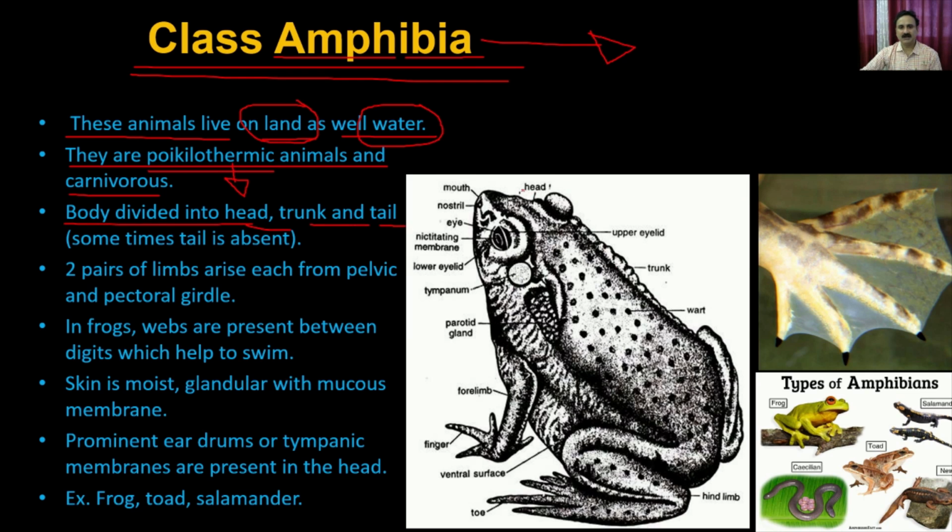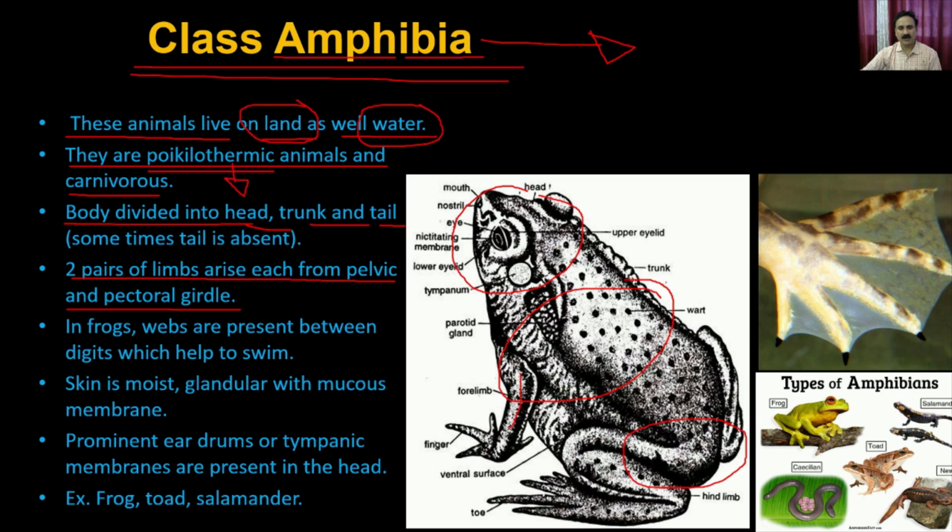What you see here is a typical amphibian like the frog, and it has three parts of the body. This is the part which is called the trunk, and this is the part which is called the tail. There are two pairs of limbs, one arising from the pelvic girdle, and the other starting from the pectoral girdle.